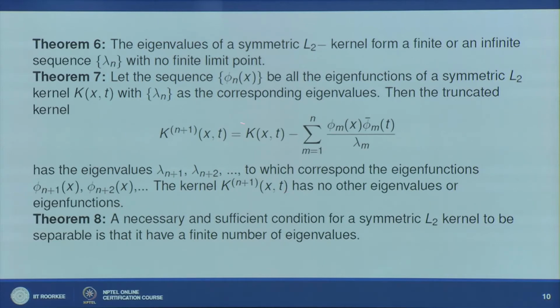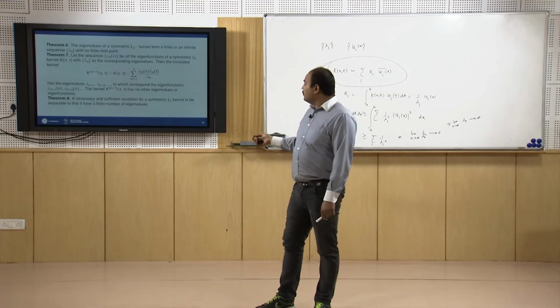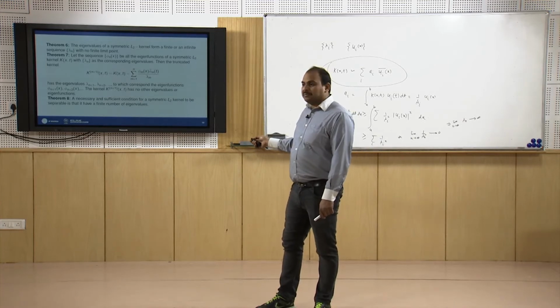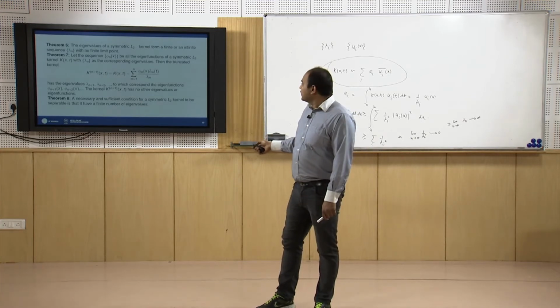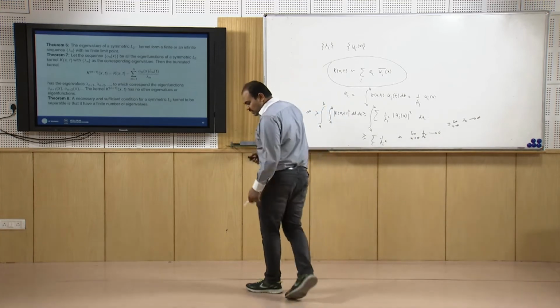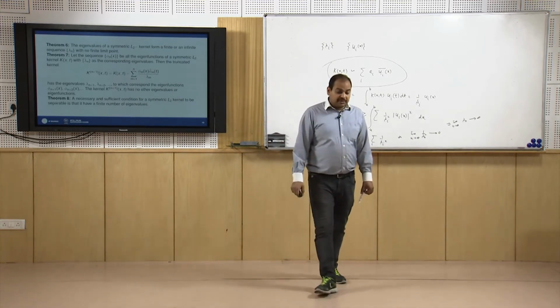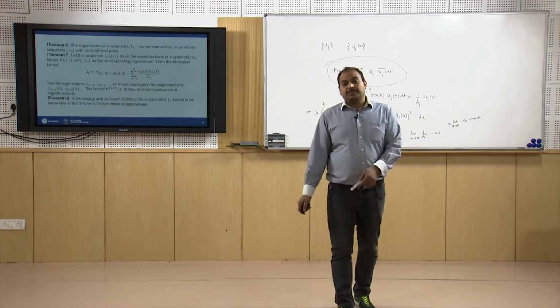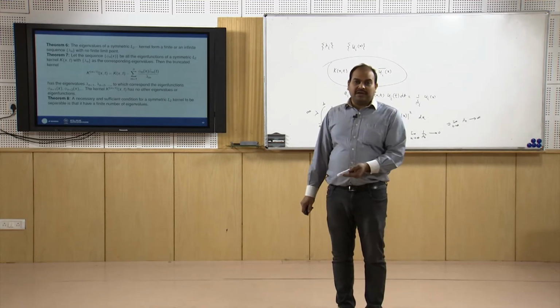So if we already know the eigenvalues and eigenfunctions, then we can always find the eigenvalues and eigenfunctions corresponding to this truncated kernel. Now what is the use of this? With the help of this, we are trying to approximate the symmetric kernel with separable kernels. If you remember, there is a result that if we have a separable kernel, then it has finitely many eigenvalues.